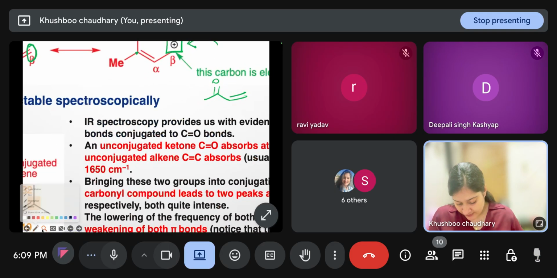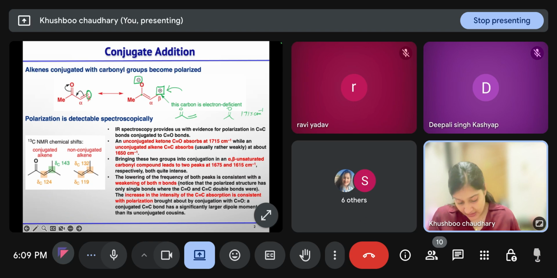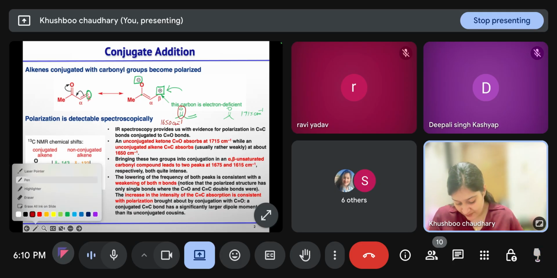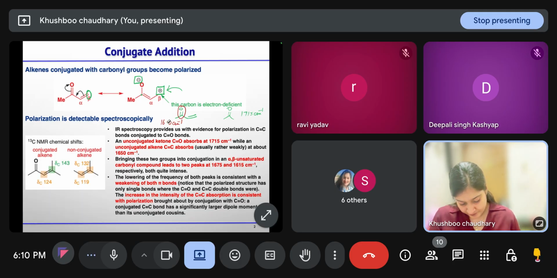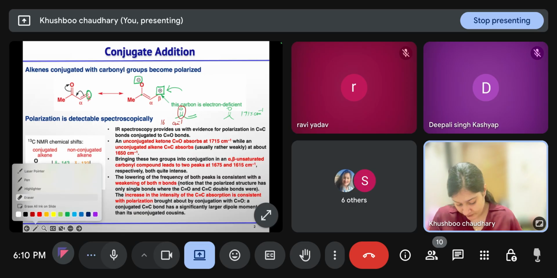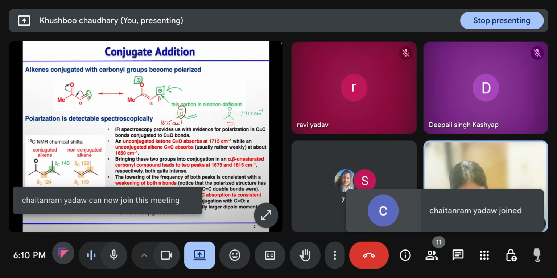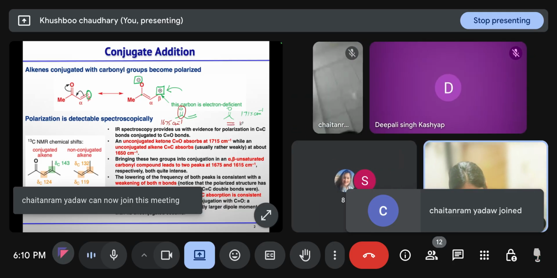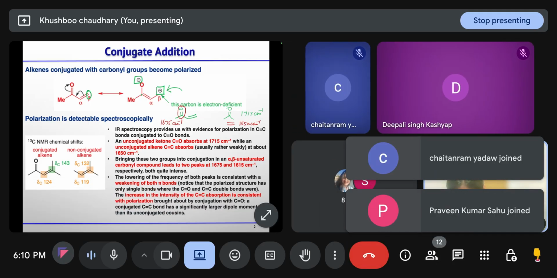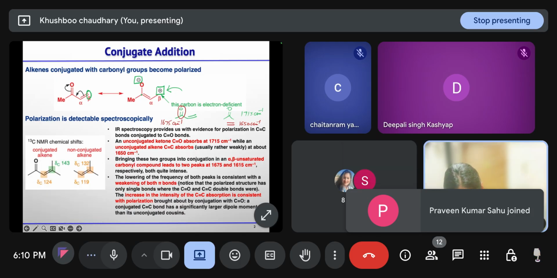But in the case of an alpha beta unsaturated carbonyl compound, this carbonyl absorption takes place at 1675 cm inverse. And the unconjugated alkene will come around 1650 cm inverse, and in the unsaturated one, it will come at 1615 cm inverse.